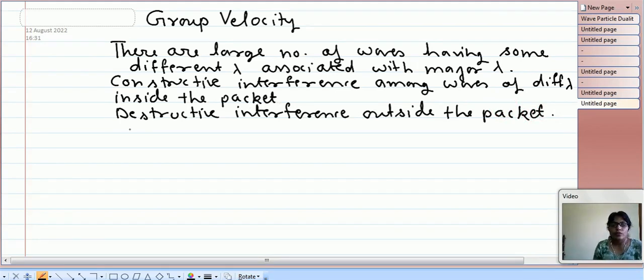So it is not the movement of a single wave, but it is the packet of the wave, and that looks like this.